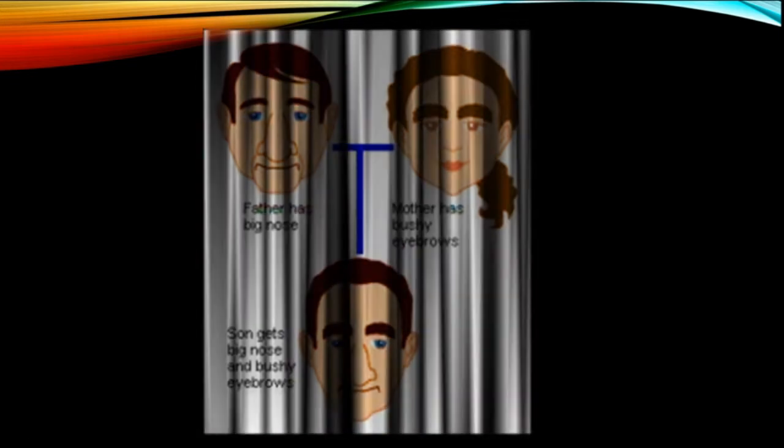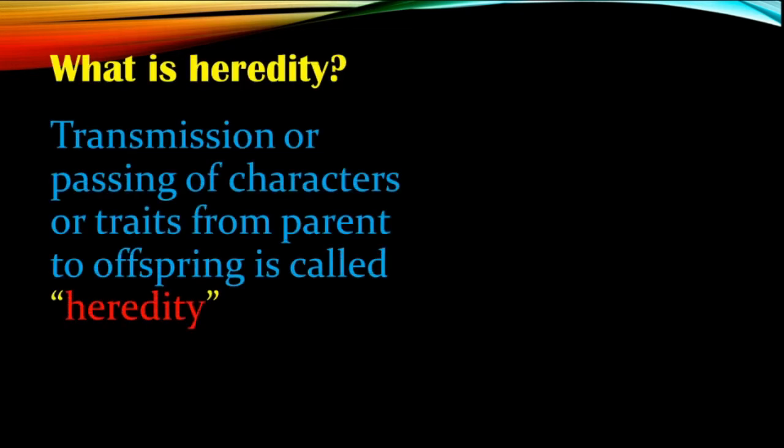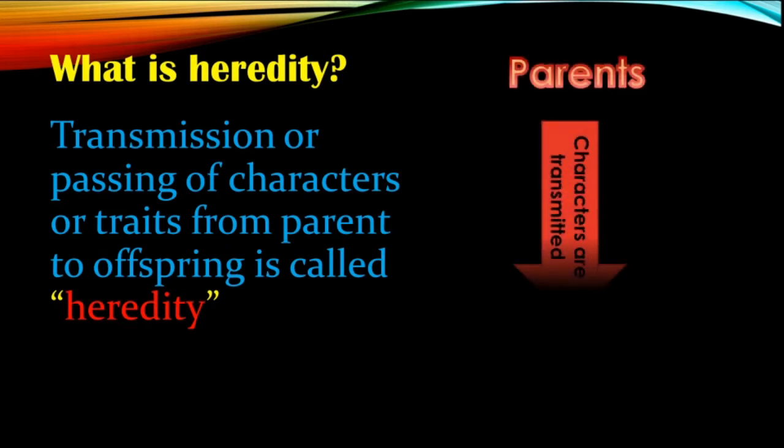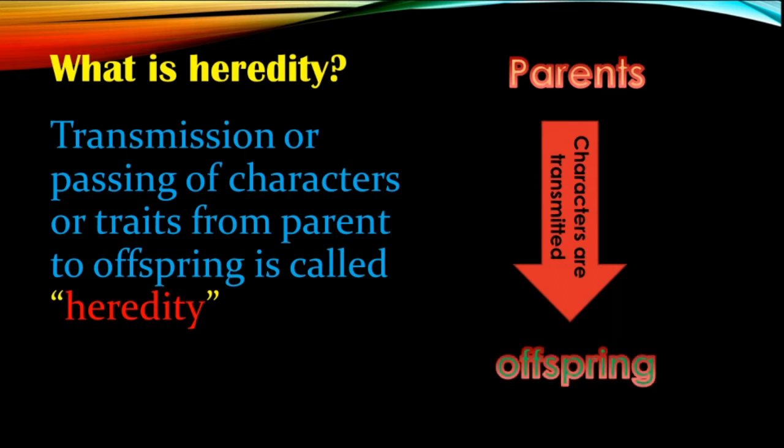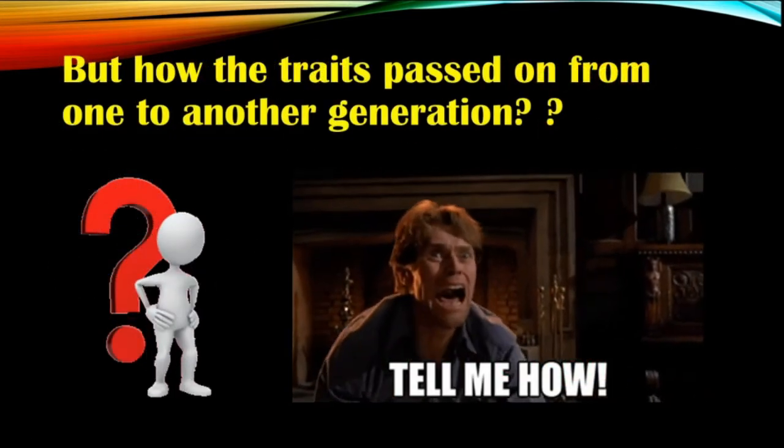So this is the definition of heredity. So we have seen the definition. Now this is the definition once again. Transmission or passing of characters or traits from parent to offspring is called heredity. So this is the flowchart that you can see. From the parents, characters are transmitted to the offspring. So let's go to the next slide.